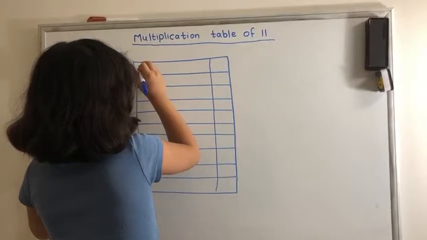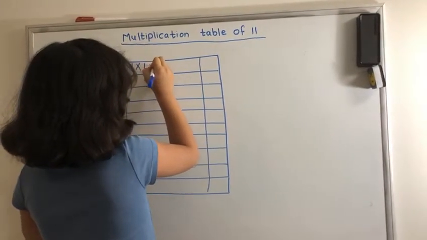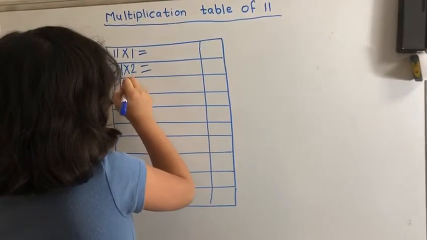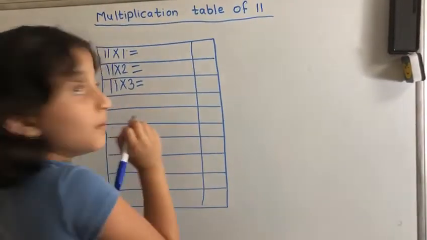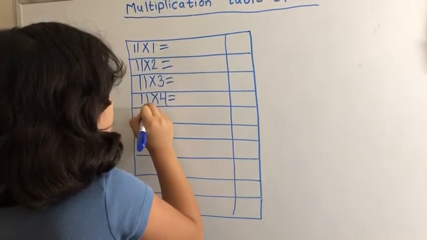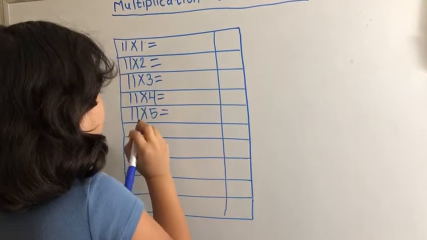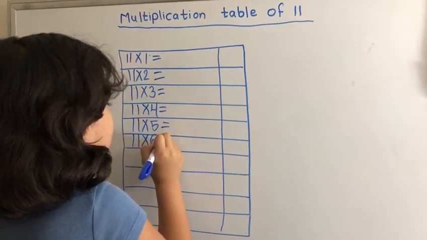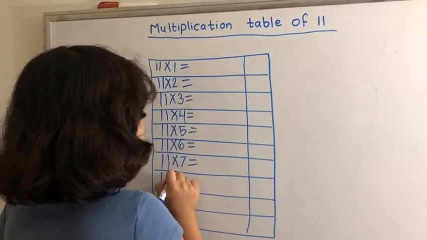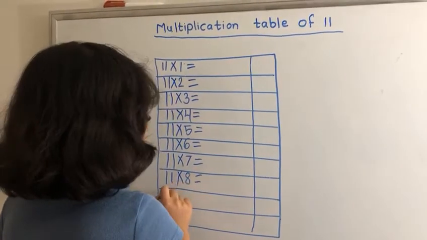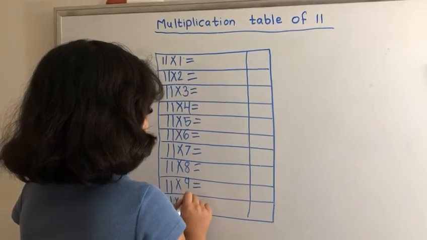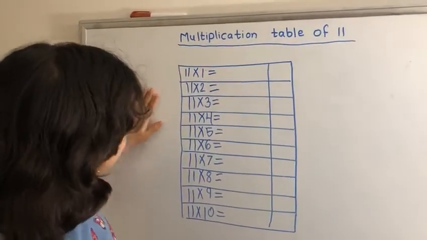Let's start. 11 times 1 equal, 11 times 2 equal, 11 times 3 equal, 11 times 4 equal, 11 times 5 equal, 11 times 6 equal, 11 times 7 equal, 11 times 8 equal, 11 times 9 equal, 11 times 10 equal. So guys, this is the table of 11.